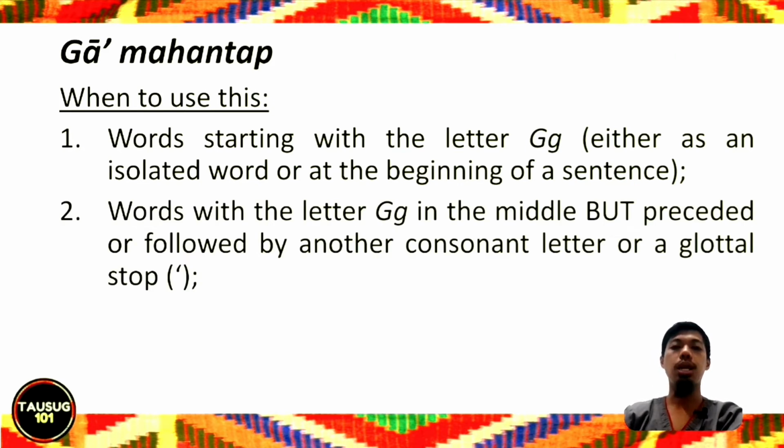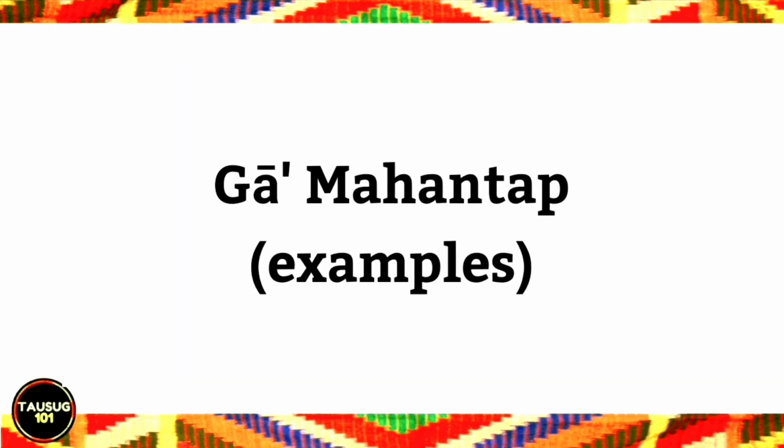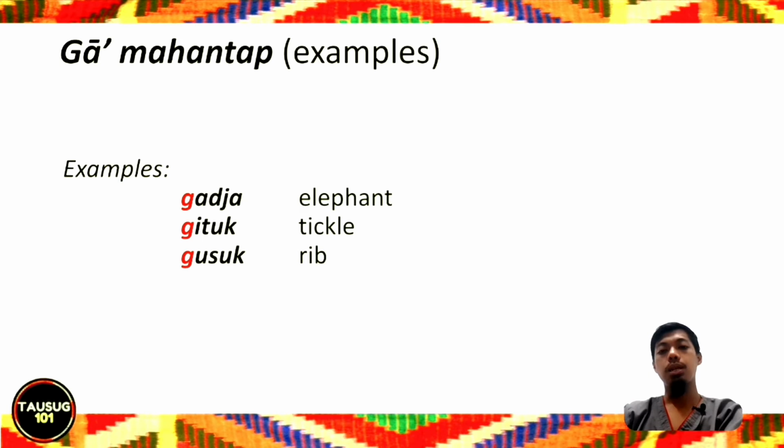We also use the ga mahantap sound with words with the letter ga in the middle, but preceded or followed by another consonant letter or a glottal stop, again represented by an apostrophe here. And lastly, all words ending with letter ga. Examples, we have gadja, gitu, gusok.